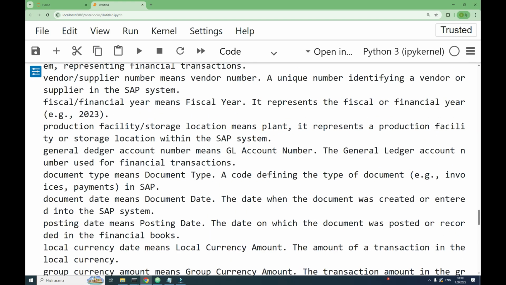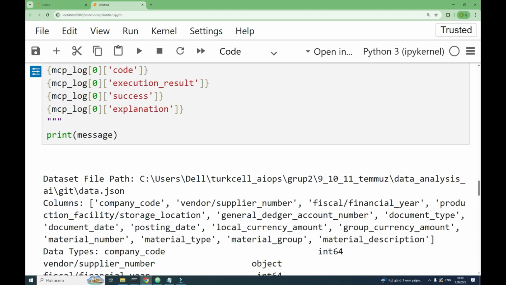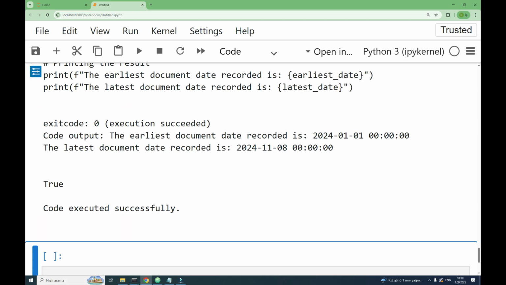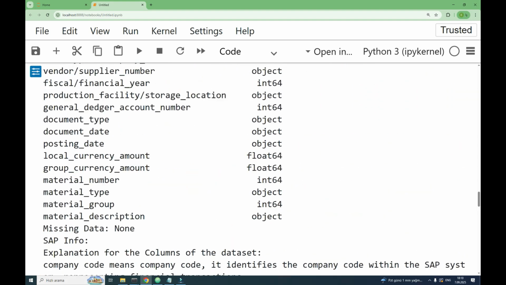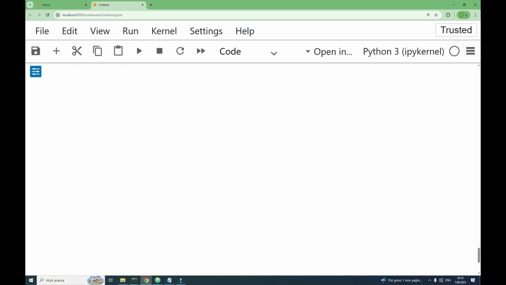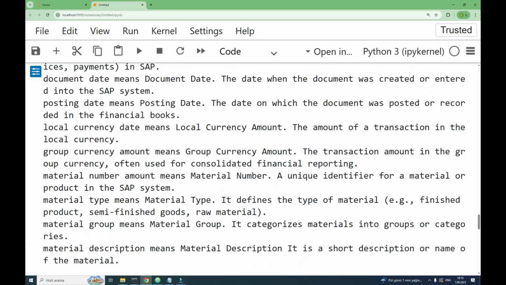We can see here your question is this one. Let's make it with more separation so it looks more beautiful and more readable.